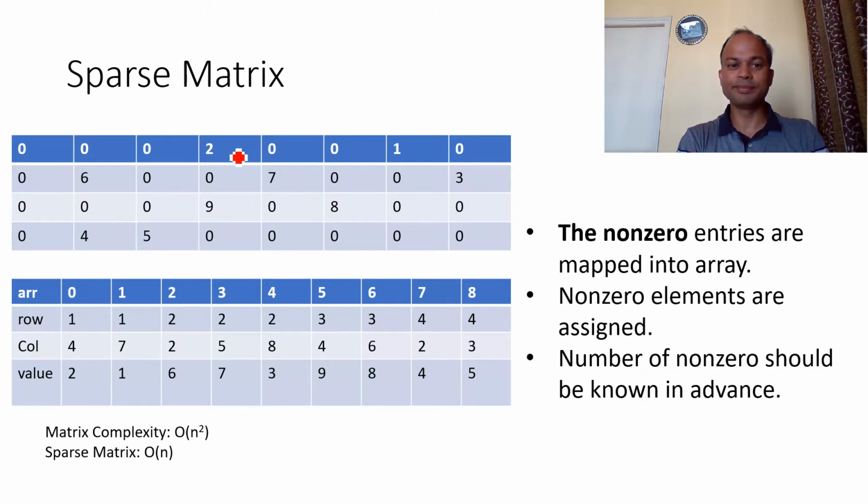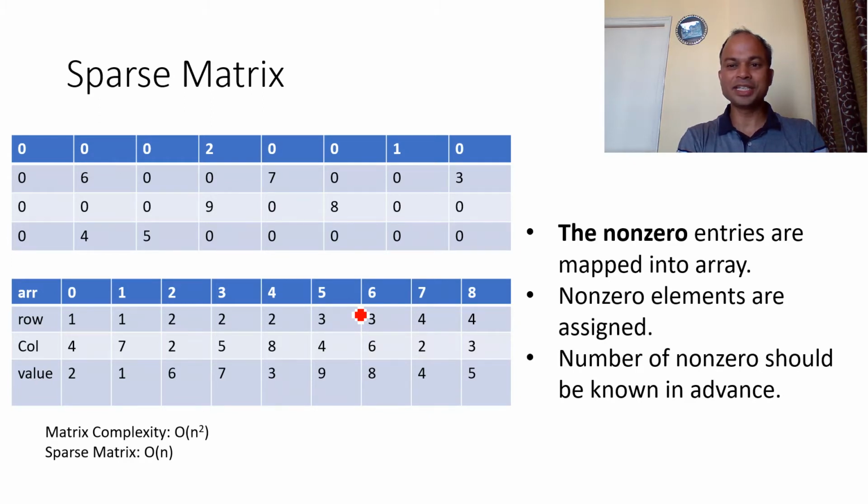Say this one is row 1, column 4, and the value is 2. Next, this one is row 1 and column 7, and the value is 1. The next element is 6, which is in row 2 and column 2. The value is 6. And if we talk about this 7, the row is 2, column is 5 and the value is 7. So we are representing all these values like this. This is our sparse matrix representation.